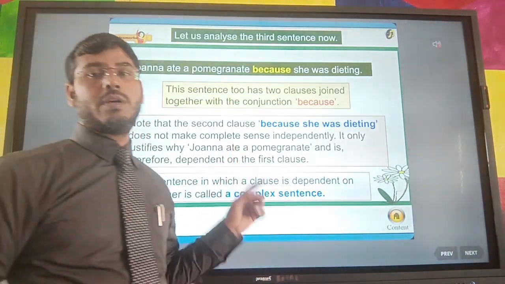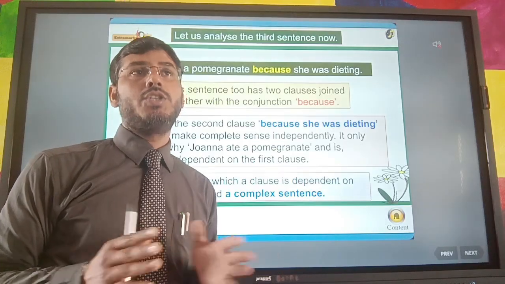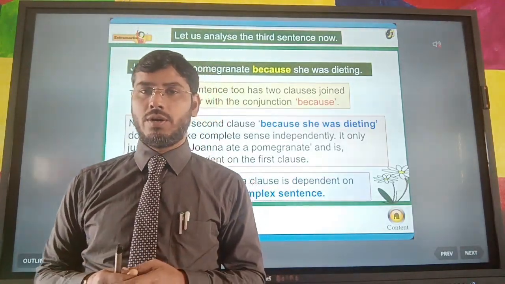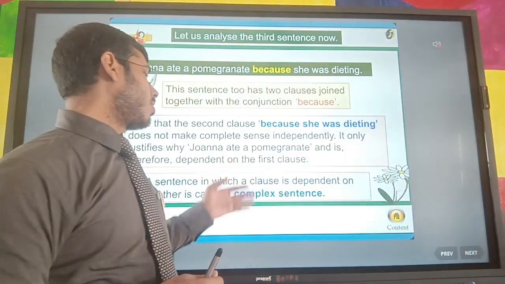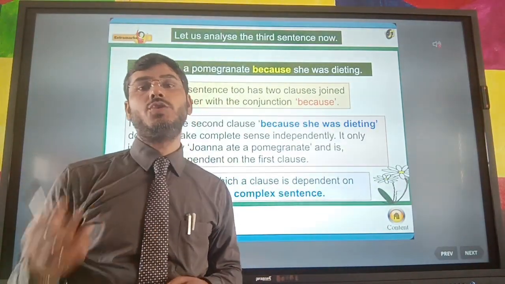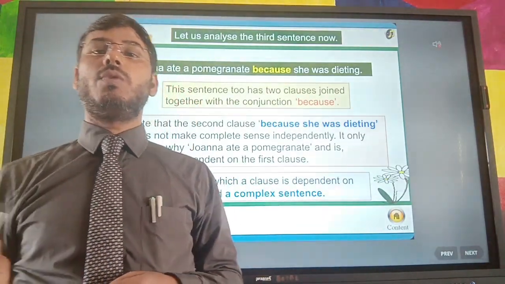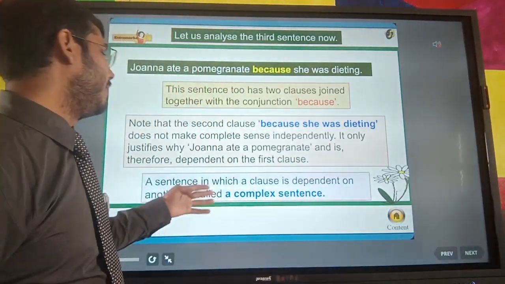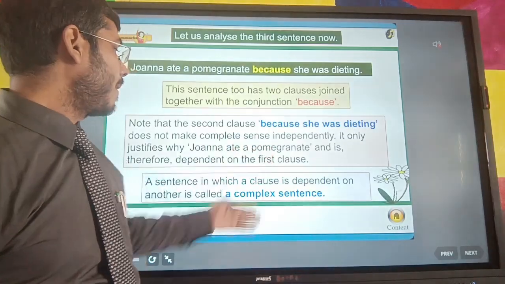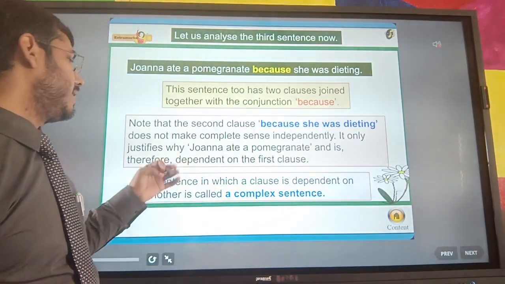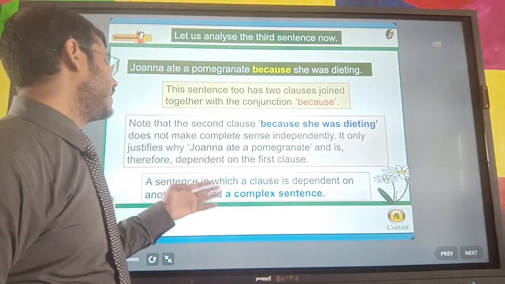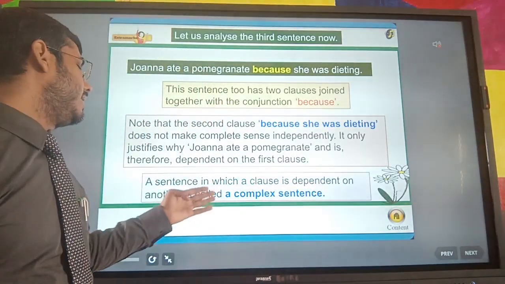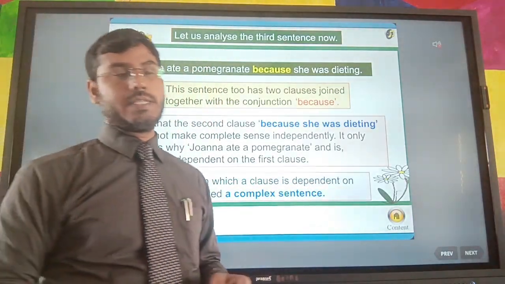In a compound sentence we join two independent clauses, and in a complex sentence we join two clauses in which one is independent and the other is dependent.